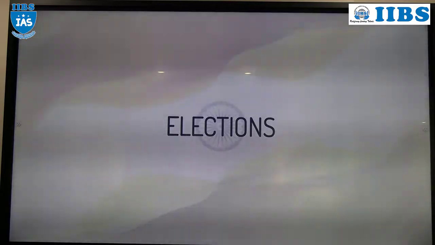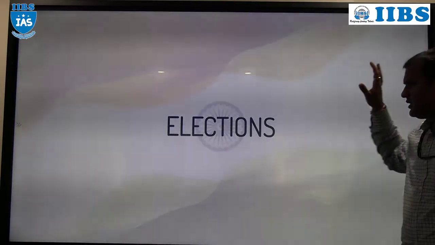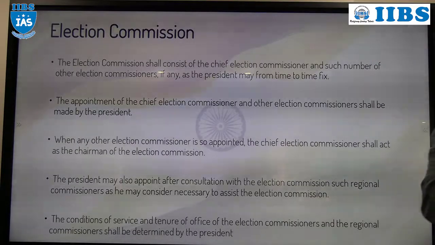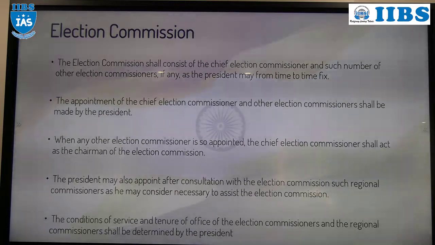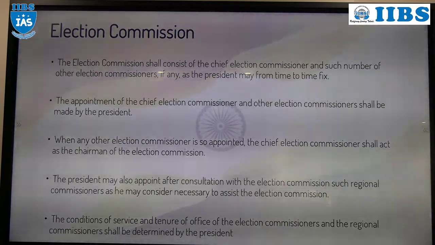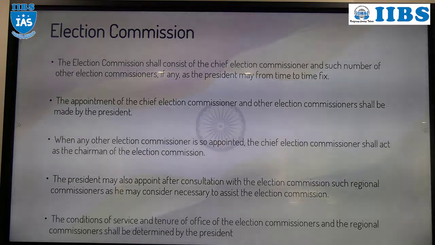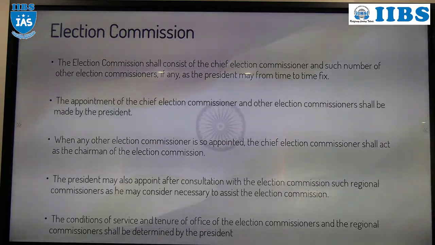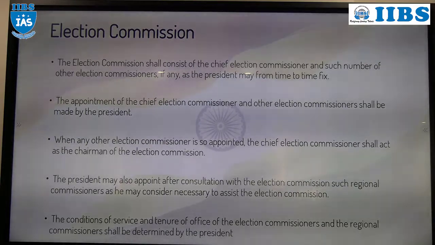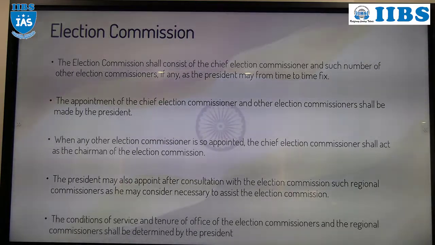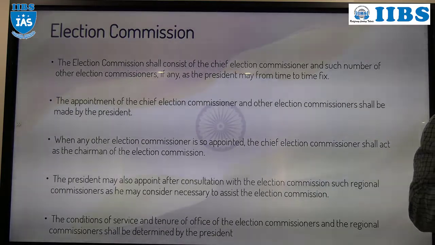Today we will discuss the whole election procedure, the whole election system, the whole election machinery of India, plus what are the electoral or election reforms which were introduced in so and so year. That also we will discuss. The election part is very important, especially for the GS paper two.